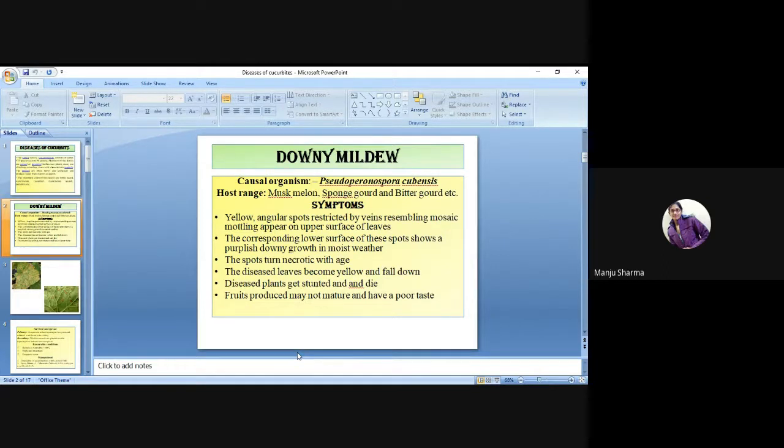So the first disease is the downy mildew disease. The causal organism is Pseudoperonospora cubensis.